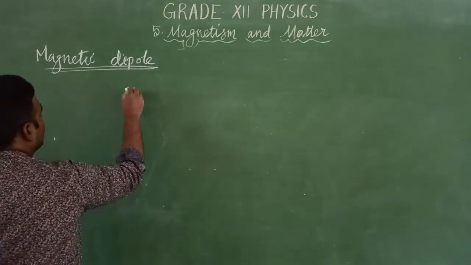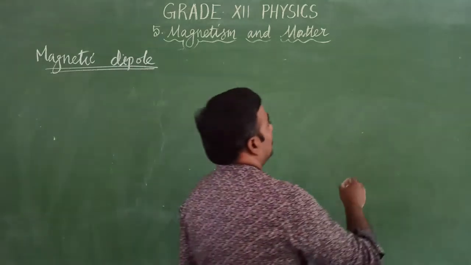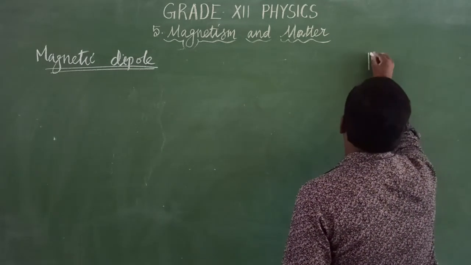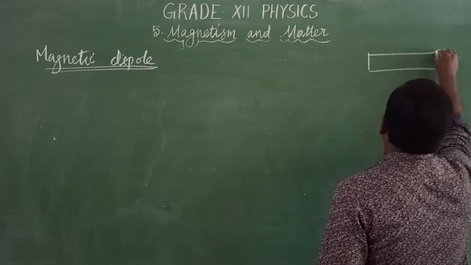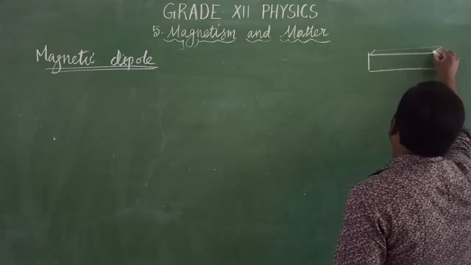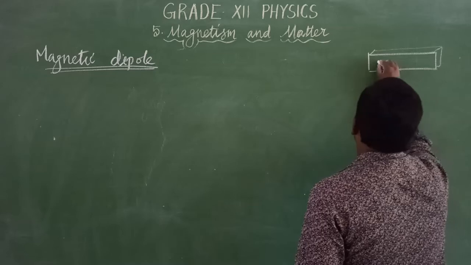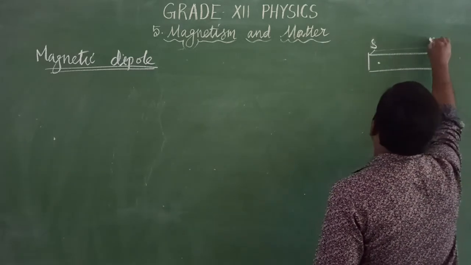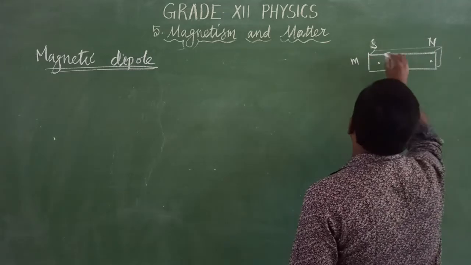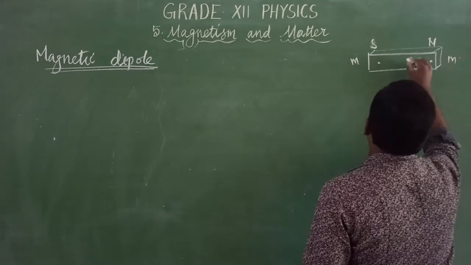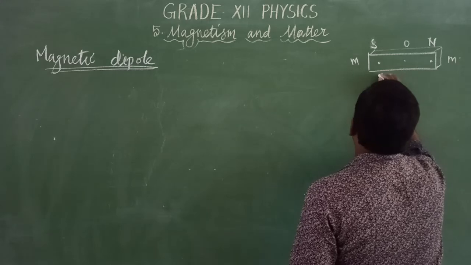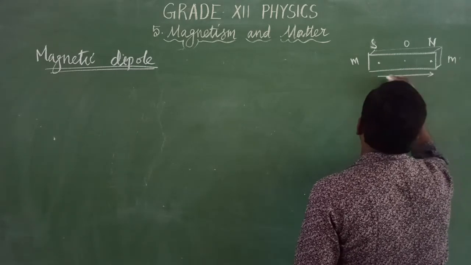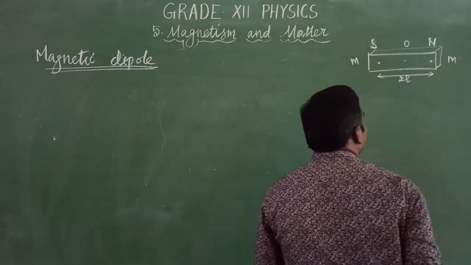This is the bar magnet and this is the pole strength. This is the south pole, this is the north pole, and the pole strengths near either pole are m and m. From the midpoint O, the magnetic length is 2L. Yesterday itself we had discussed this.